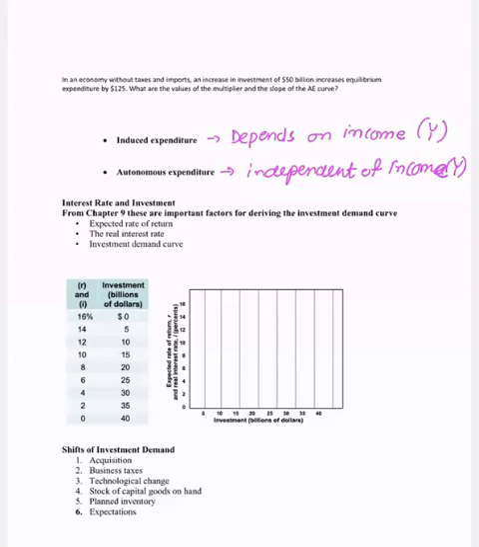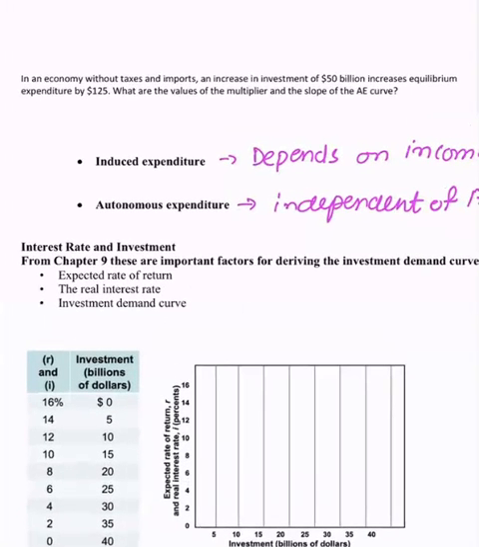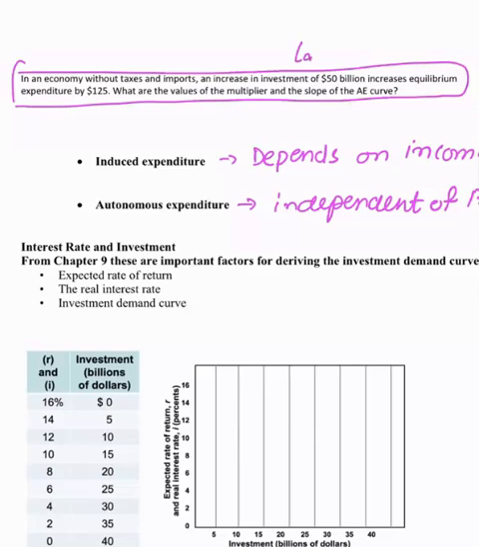All right. Now, let's look at another example here. In an economy without taxes, without imports, an increase in investment of $50 billion will increase equilibrium expenditure by 120. What is the value of the multiplier and the slope of the aggregate expenditure curve? But this is a bit much. We're not there yet, but we will get there later. In this session, we will do this.